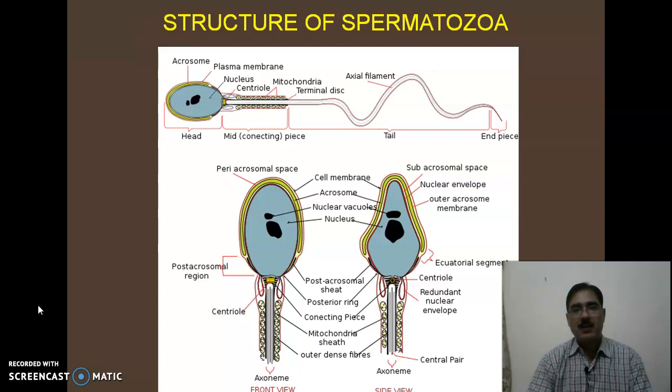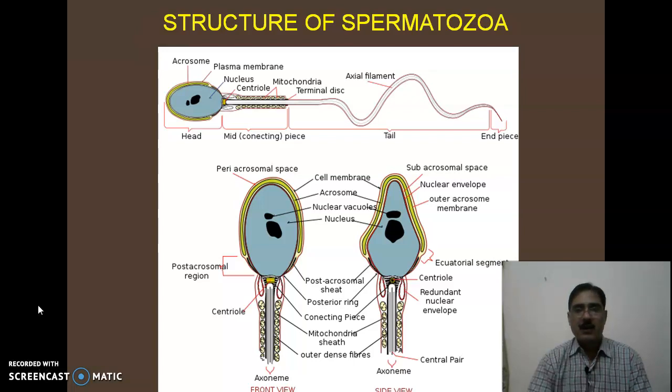Now let us discuss some of the functions of different regions, beginning from the head portion. One-third to two-thirds of the head portion is generally covered by the acrosome region, and this acrosome region has a periacrosomal space. The acrosome is responsible for helping in penetration at the time of fertilization. The complete head region has an elongated nucleus.